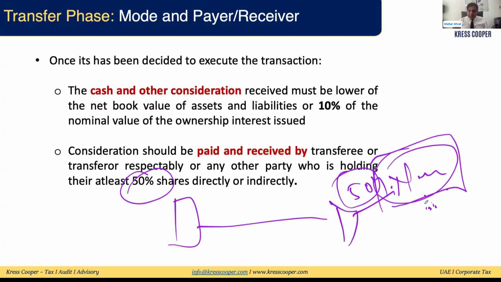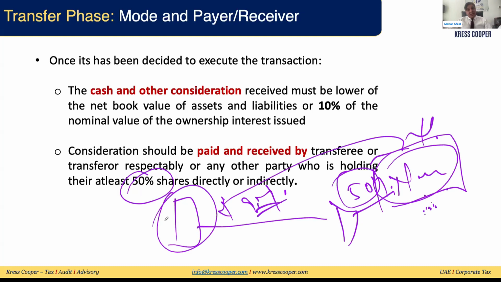What is the reason for this? Because the law requires at least 90% consideration should be in the form of shares or equitable interest. So a natural person cannot hold any equity or equitable interest, so definitely it will be a legal person. So the transferor can be any person. Any transferor can be a taxable person, but the person who is holding at least 50% share of the transferor can be a natural person as well.